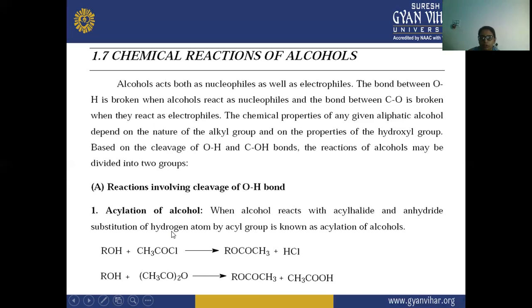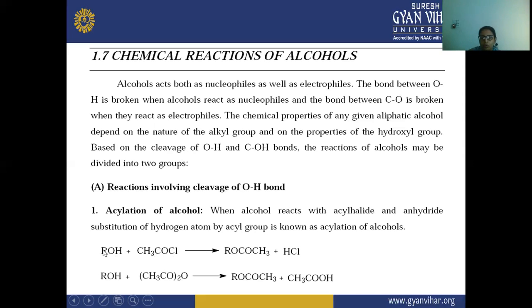Means there is a substitution of a hydrogen atom. This hydrogen is moved from here and reacts with this Cl, and there is a formation of HCl.